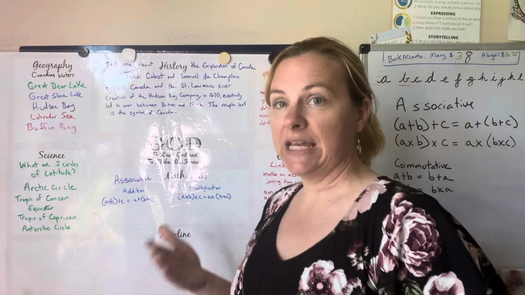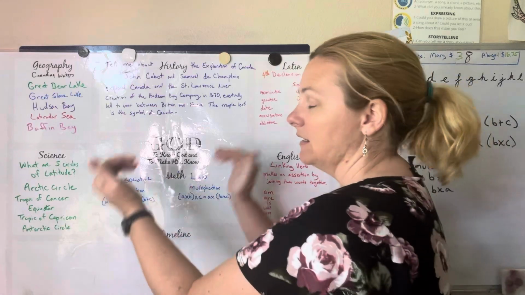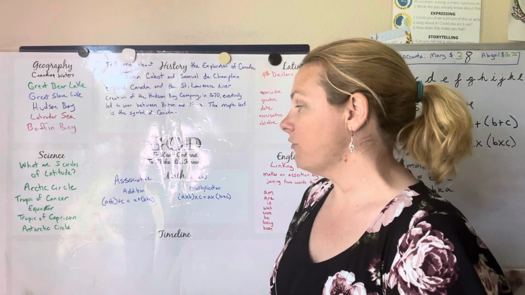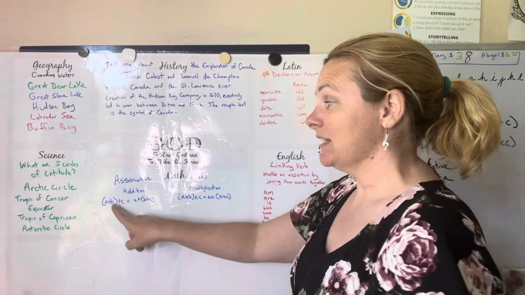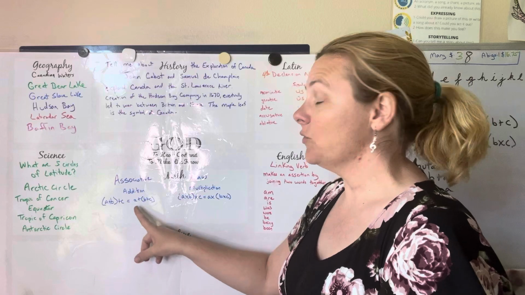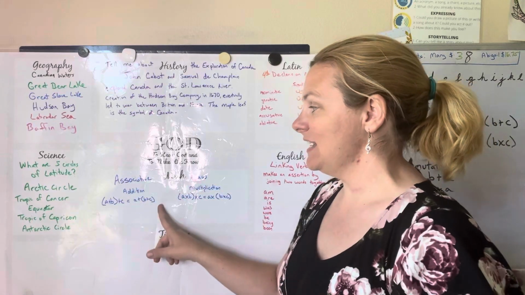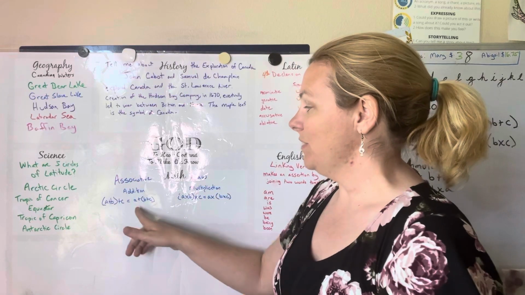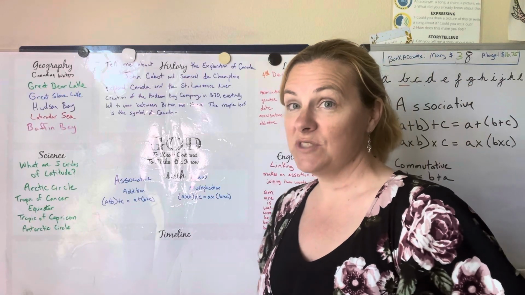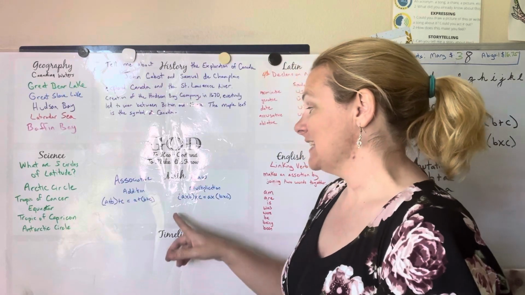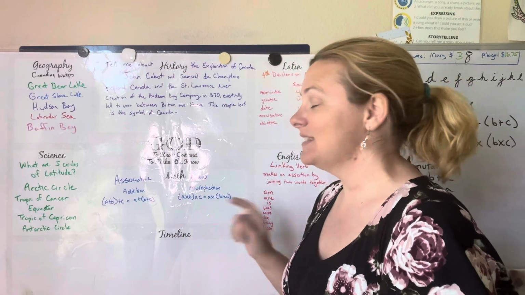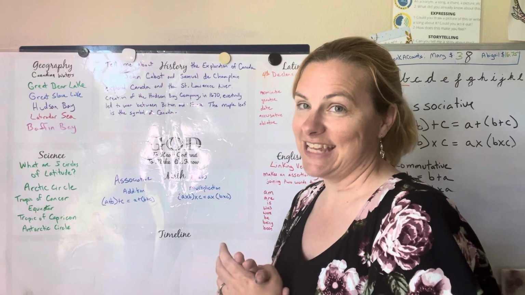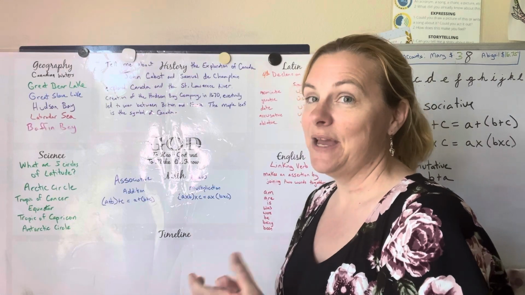So a little kind of chant, and when we clap like this, that's symbolizing putting the parentheses on, all right? So the associative law for addition. A plus B plus C equals A plus B plus C. Associative law for multiplication says A times B times C equals A times B times C.